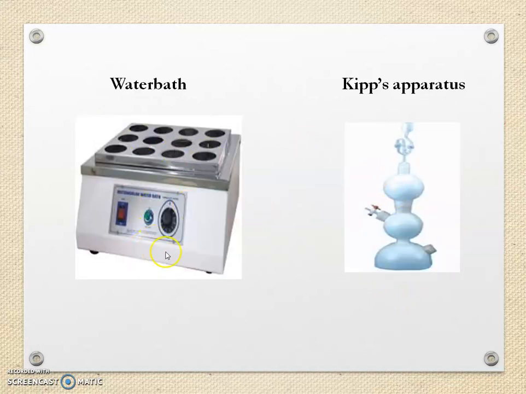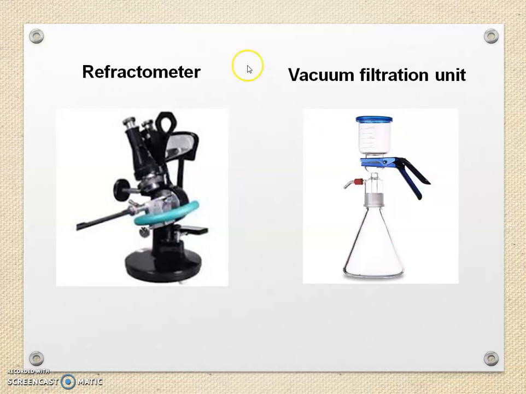Then water bath. It has 12 holes: 1, 2, 3, 4, 5, 6, 7, 8, 9, 10, 11, 12. Its capacity is 12 holes. Then Gibbs apparatus. Refractometer. This is the diagram of the refractometer. It is used to find the refractive index.